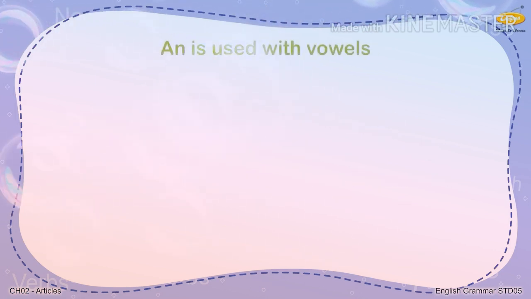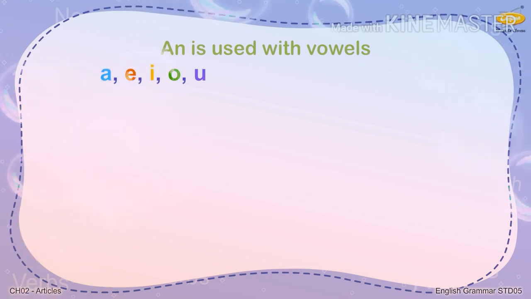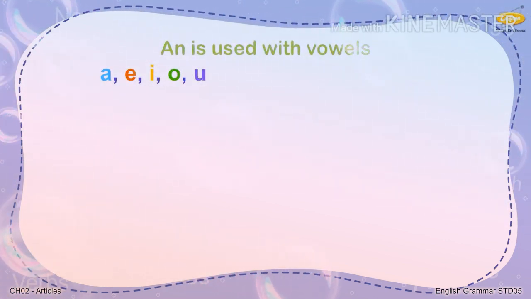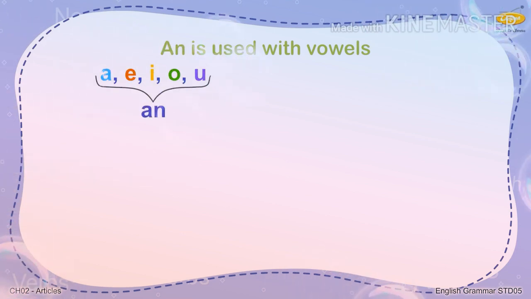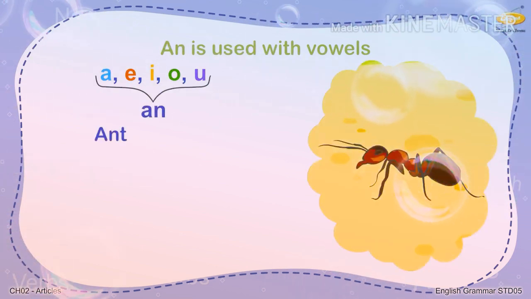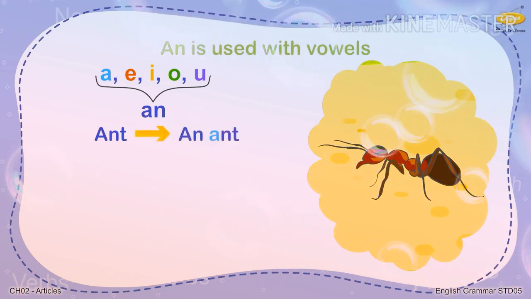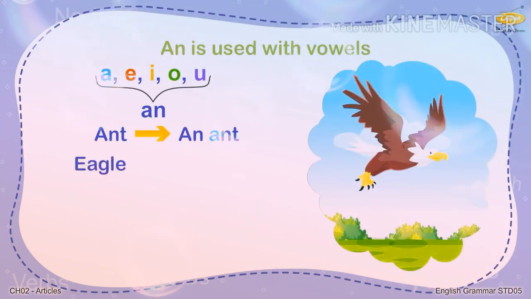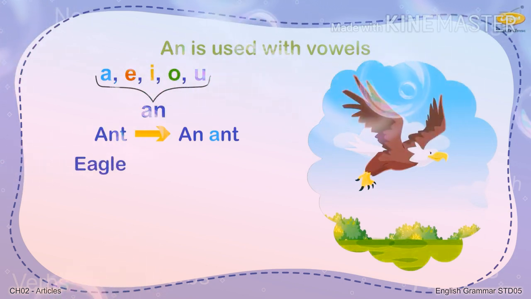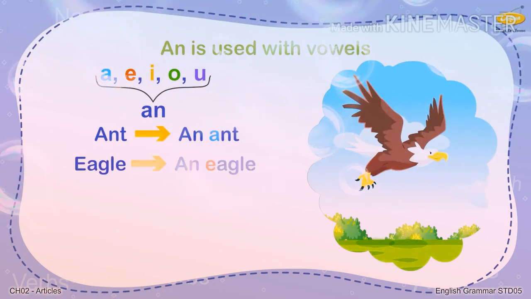For the words that begin with vowels, that is the letters A, E, I, O and U, you would use an before them. Ant begins with A, so you would say an ant. Eagle begins with E, so you would say an eagle.